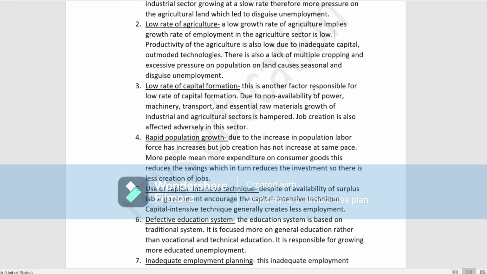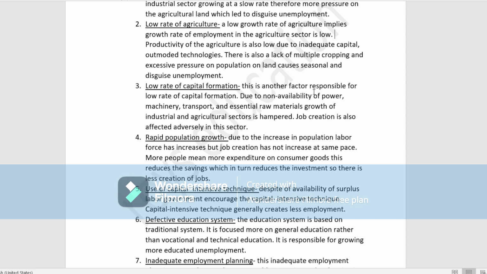Next is the low rate of capital formation. What is this low rate of capital formation? This is another factor responsible for unemployment. That means non-availability of machinery and transport. Raw material is not available. Machinery and transport are not available. These machinery, transport and raw material are very important for the growth of both the industrial as well as the agricultural sector.